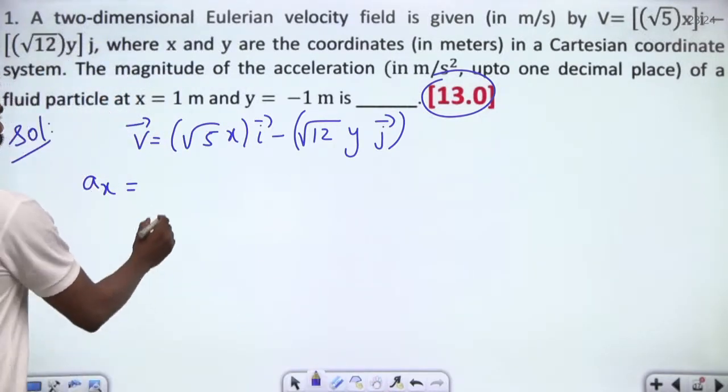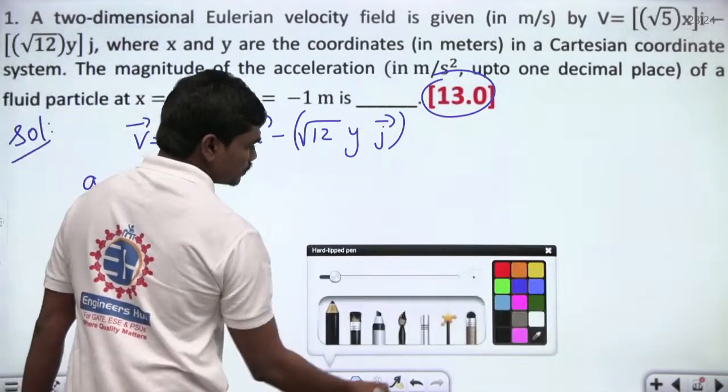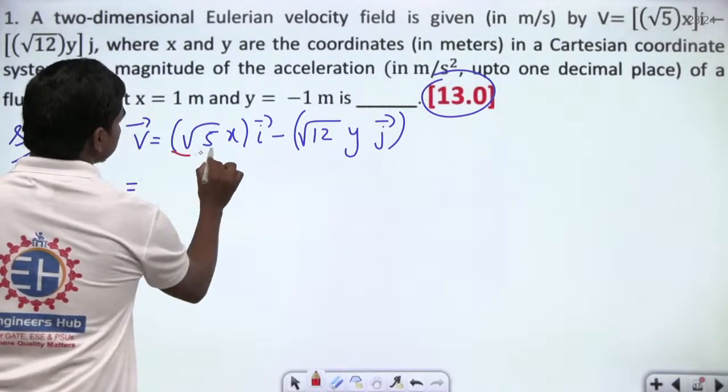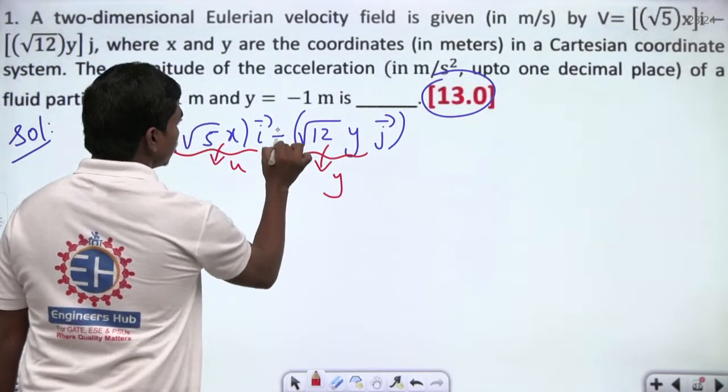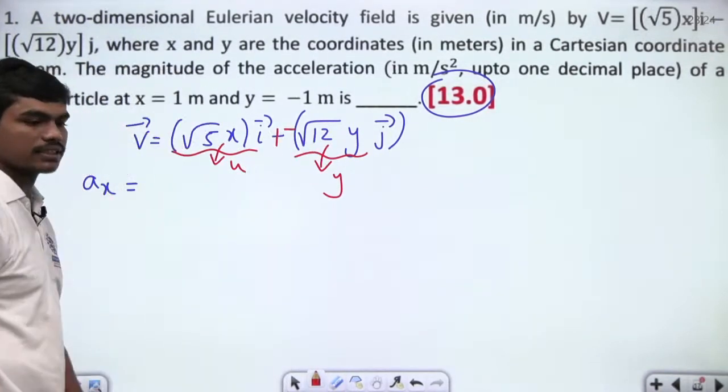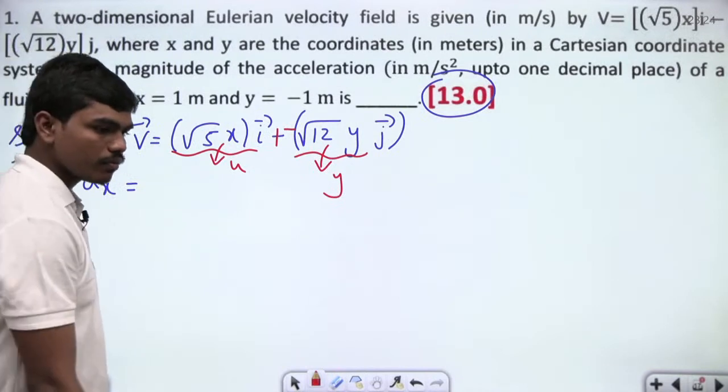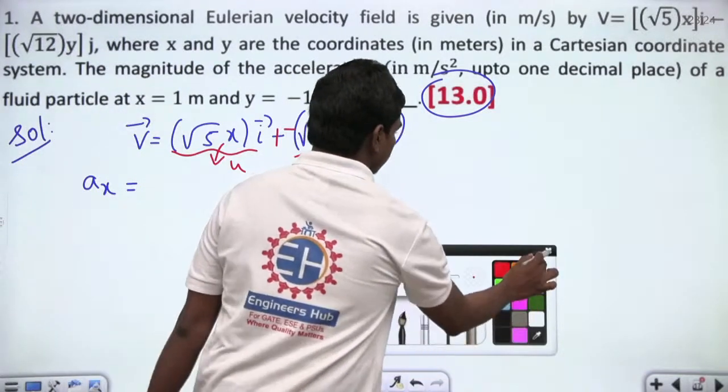Okay, so no issues. If this is your velocity vector, then clearly you can see here, this is your x component of velocity and this is your y component of velocity. Of course, let us retain a plus sign and then put a minus sign here. Okay, so now let us go here.